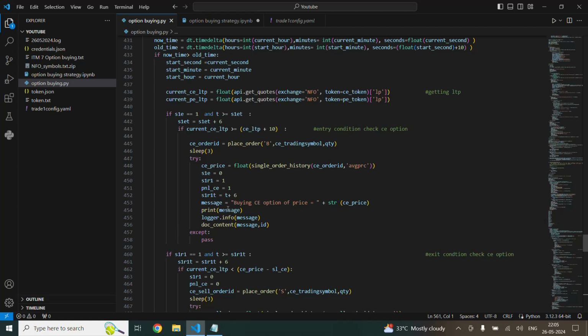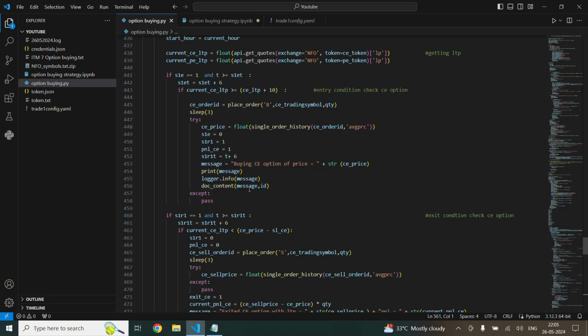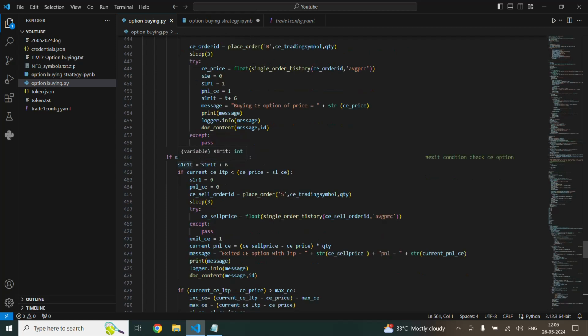So it will be stored in the log, and it will also be written to our Google Doc. So the exit condition, if it's entered, it will check this condition. Once this condition is checked, it will check again after 1 minute. So this is the condition for that. If LTP is less than our entry price minus the stop loss, it will be triggered here,